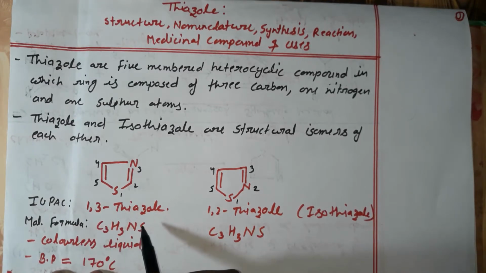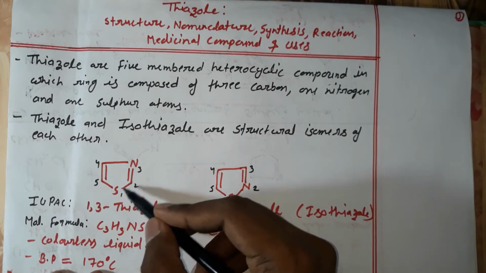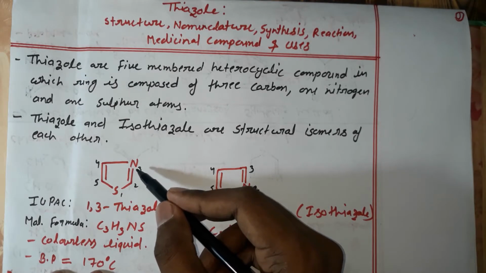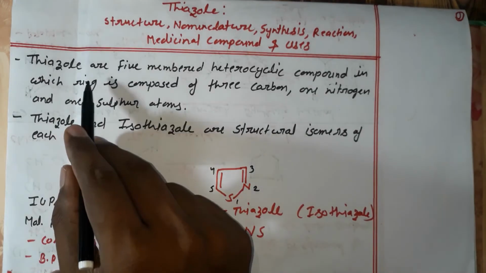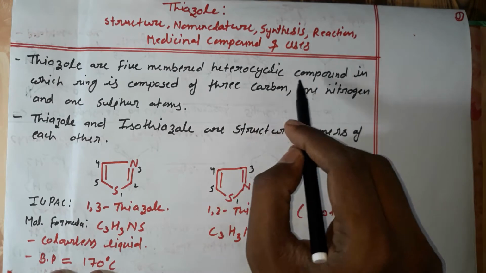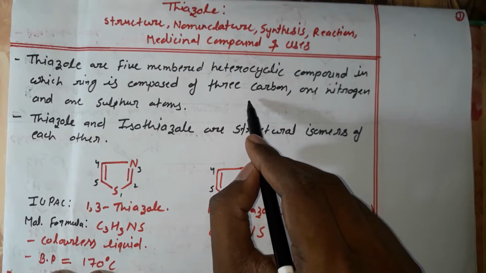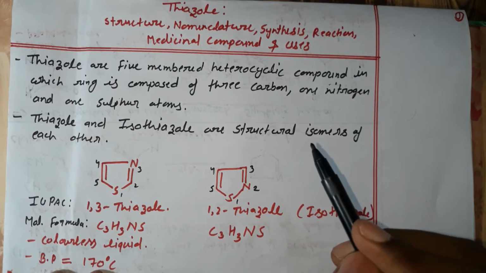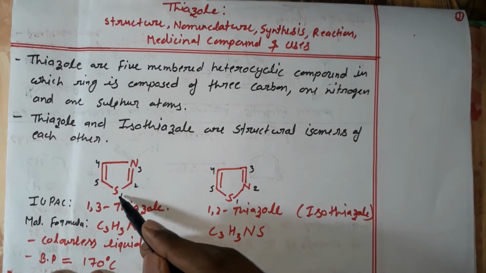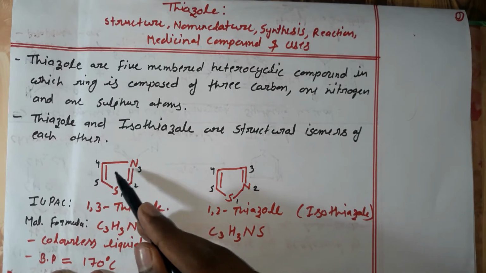The IUPAC name is 1,3-thiazole, and there are two heteroatoms, one is sulfur and another is nitrogen, and there are also 3 carbon atoms. So you can write that thiazole is a 5-membered heterocyclic compound in which the ring is composed of 3 carbon, 1 nitrogen and 1 sulfur atom. At position 1 there is sulfur and at position 3 there is nitrogen, and this is a 5-member ring.